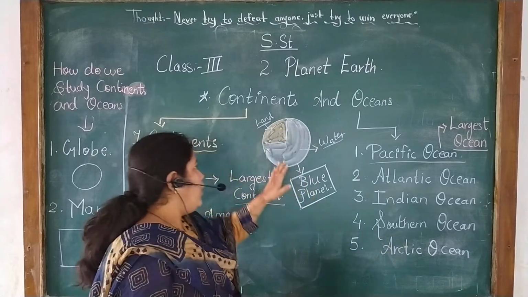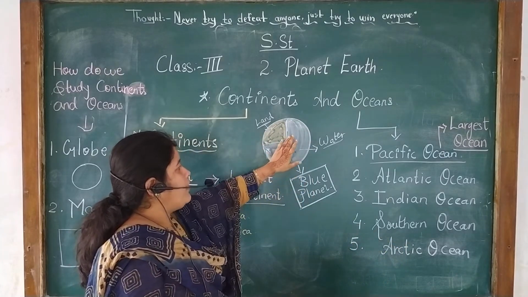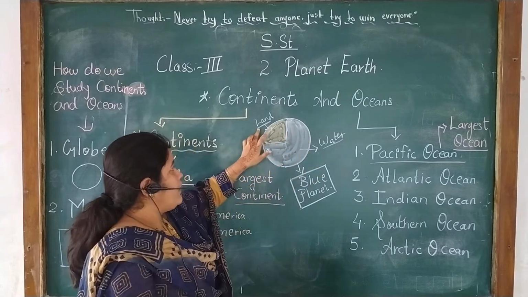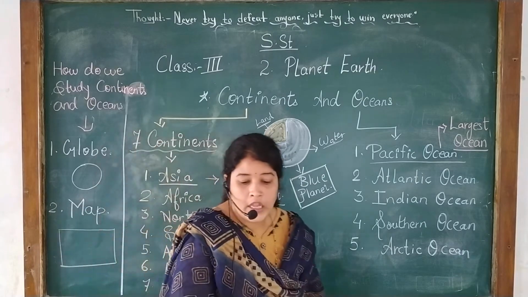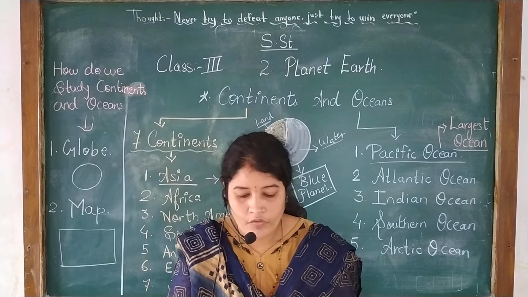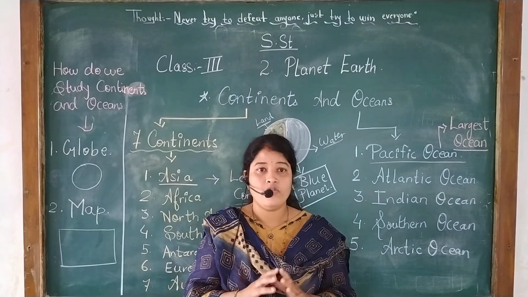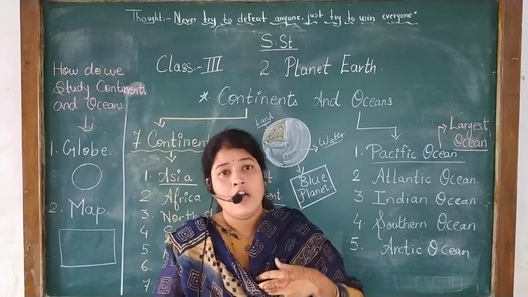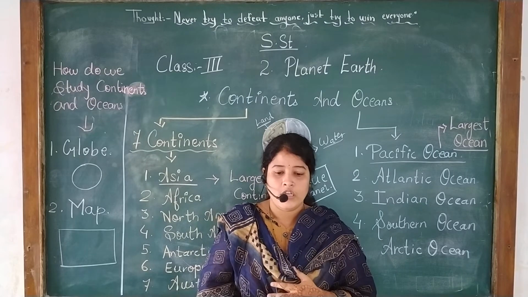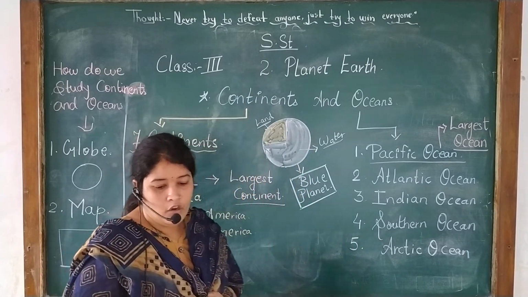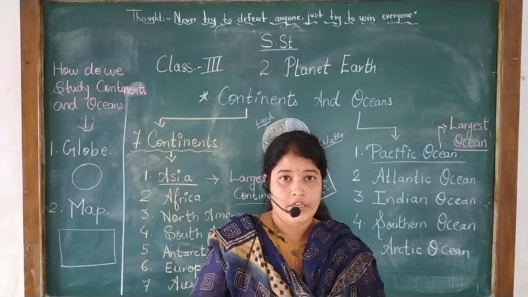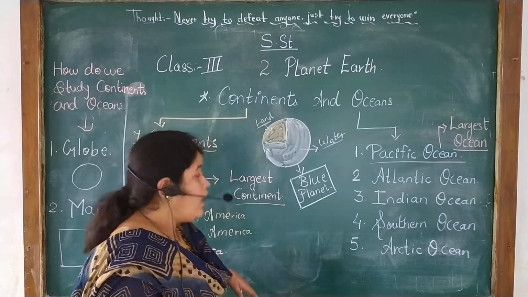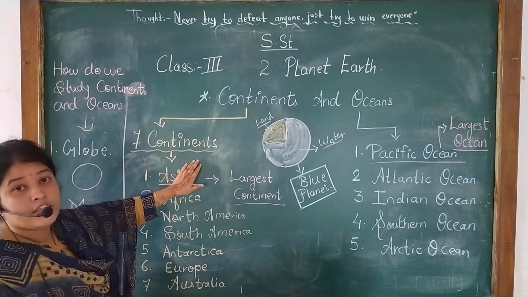Now I have told you that three parts of our earth are covered with water and the remaining one part is land. So the entire land of the earth, or we can say the large areas of land, are called continents, and very large areas of the earth covered with water are called oceans. Now the entire land area of the earth has been divided into continents. How many continents do we have? We have 7 continents. So there are a total of 7 continents in the world.